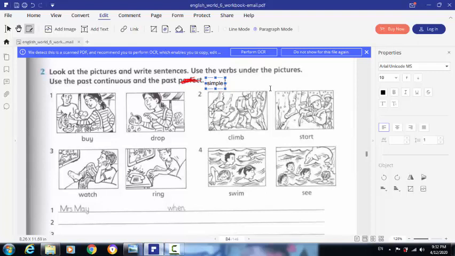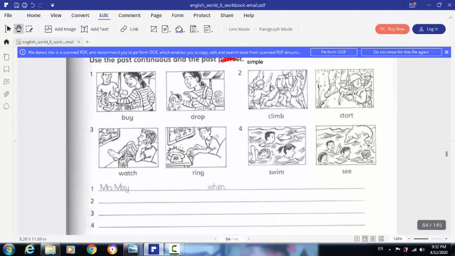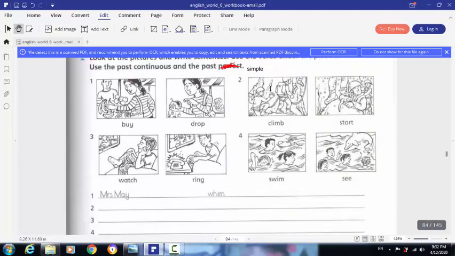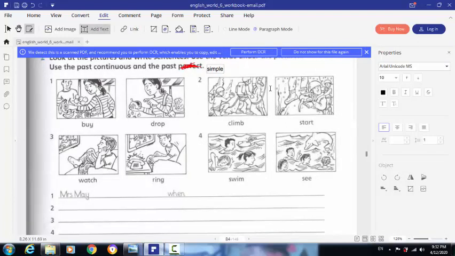Okay, here we are going to make sentences about each picture. Let's talk about these pictures. Here we should follow the same structure that I've written at the beginning of the page. I'm going to write it here again. We are going to use the past continuous, then "when", then the past simple.